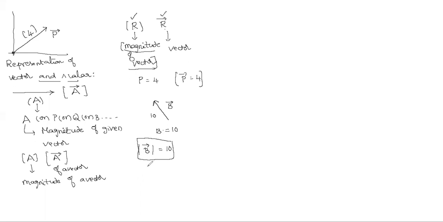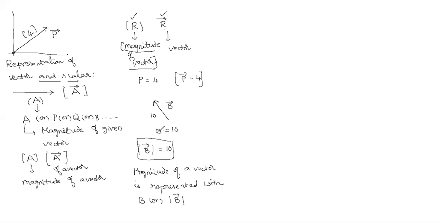While saying the magnitude of a vector, it is represented with either b or mod b bar. Both representations are correct.